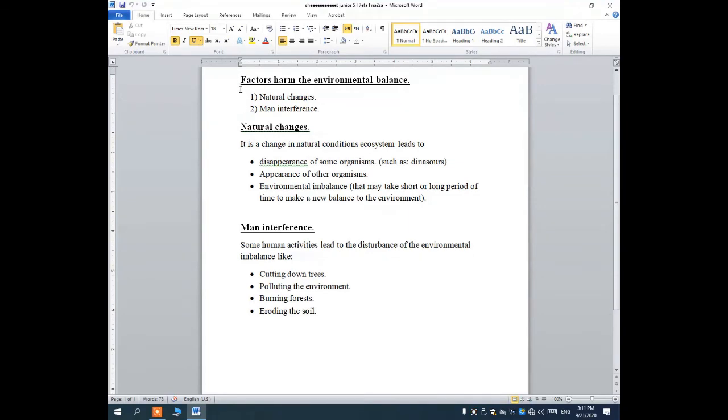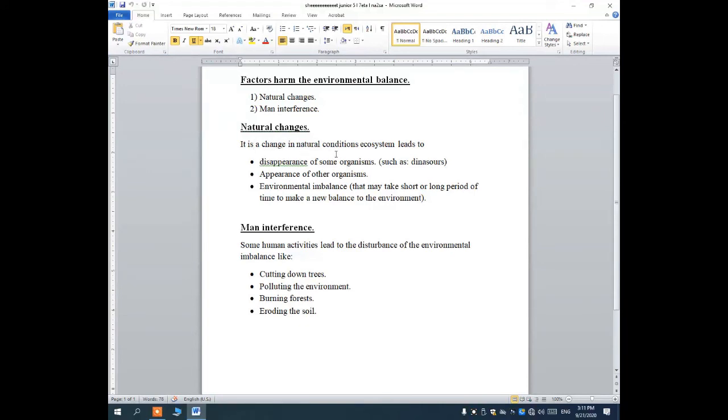Let's continue lesson 2 in unit 3: factors which harm the environmental balance. Factors which disturb or harm the environmental balance, like what? Natural change and man interference. Number 1, natural change. What does natural change mean?